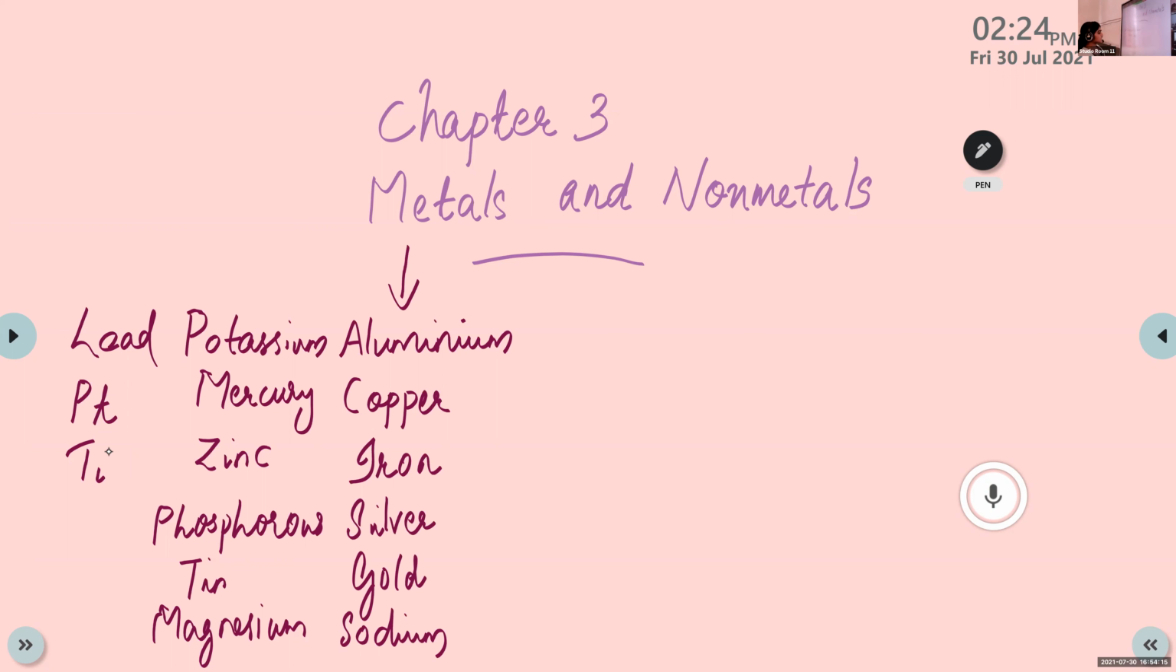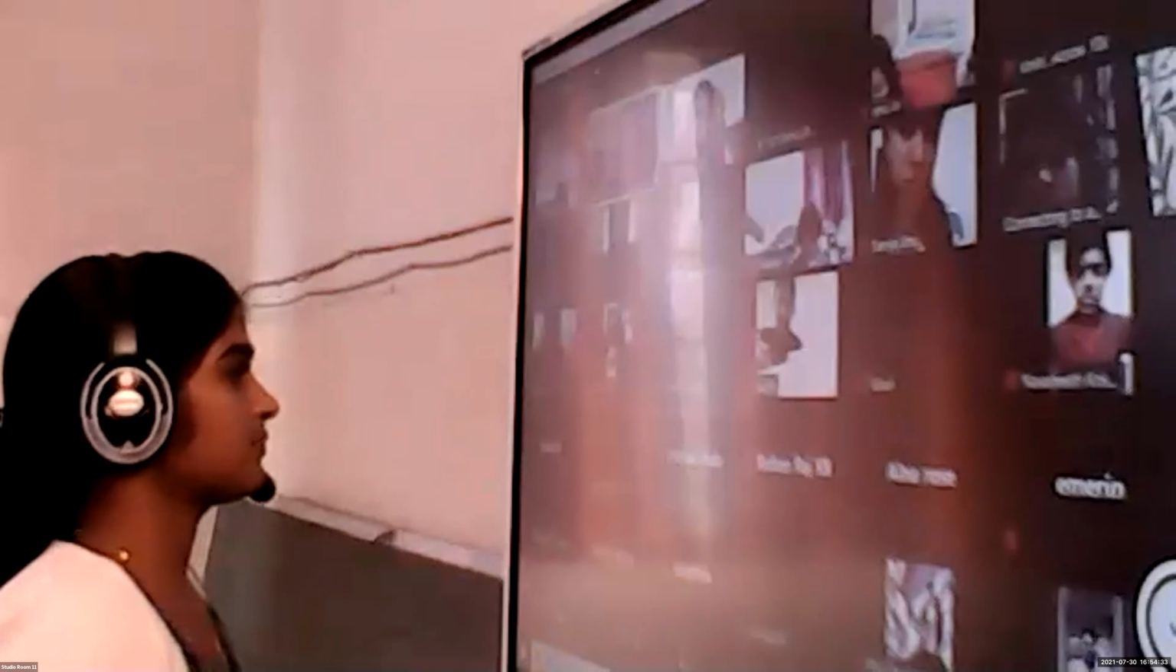So these all are examples of metals: aluminium, copper, iron, silver, gold, sodium, magnesium, tin, zinc, mercury, potassium, lead, platinum, titanium, uranium. These all are examples of metals. Then what about non-metals, children? Non-metals.